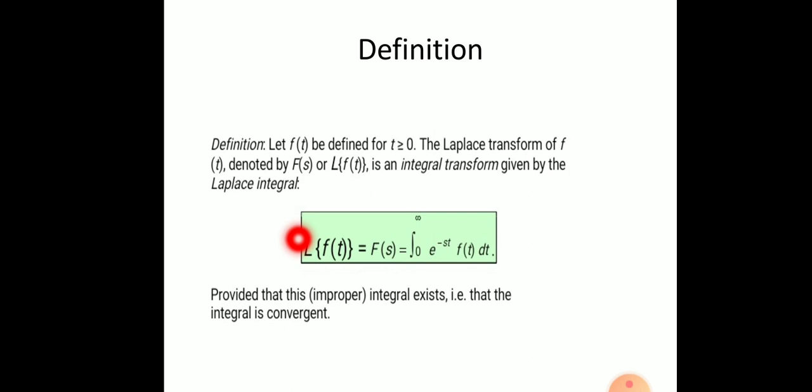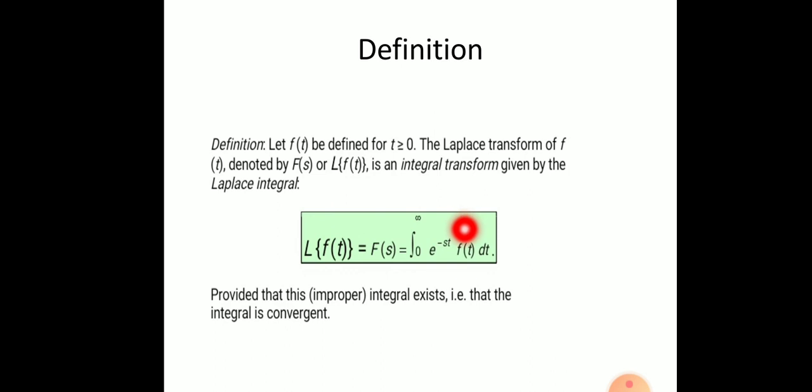So remember that for a function of t which is continuous on 0 to infinity, the above transform to the frequency domain is one to one. What does it mean?